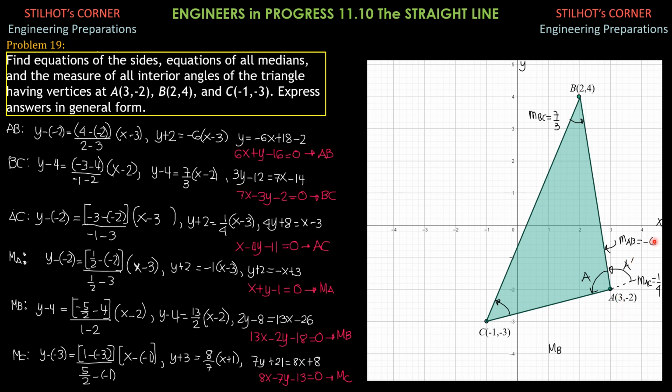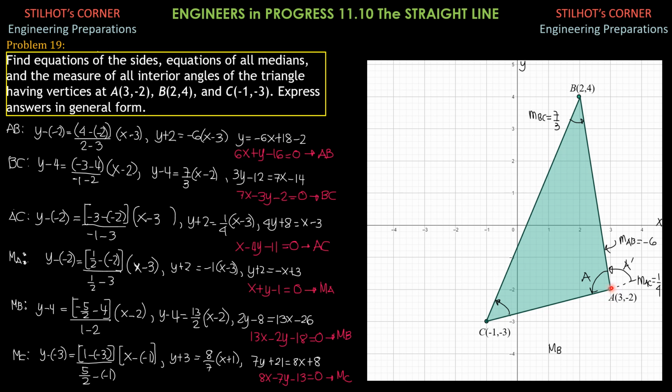So 6 over -1 is -6. Then the slope of BC is 4 minus -3, which is 7, over 2 minus -1, which is 3, that's why it's 7/3. And the slope of AC is -2 minus -3, which is 1, over 3 minus -1, which is 4, so that's why it's 1/4.